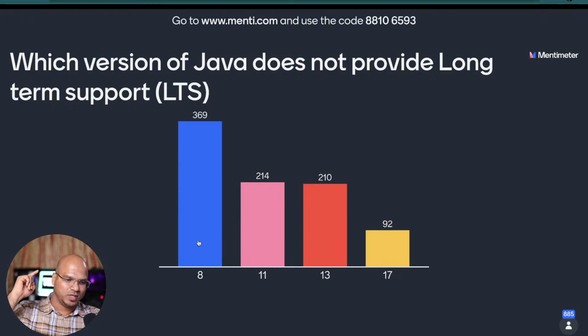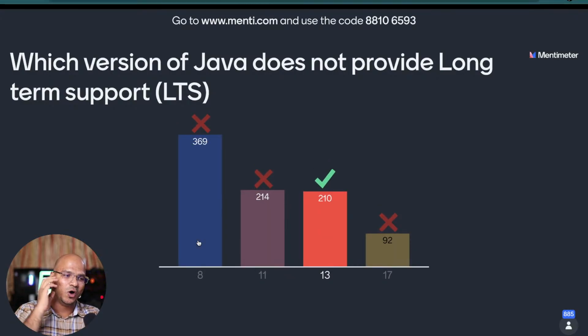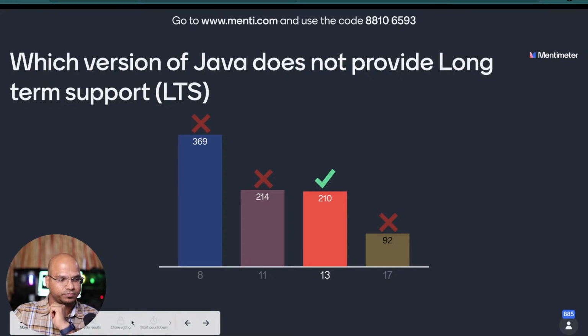And here we go. The answer. Oh, majority of you went for Java 8, and that's crazy. The answer is Java 13. Java 8 has a long-term support. Okay, maybe you're calculating the number of years. The idea is every time there's a new version, doesn't matter from which company or from which language, Java, Python, .NET framework languages, they all come with a support. It can be a short-term support, it can be a long-term support. So Java 8, 11, 17, they provide you long-term support. Okay, so the right answer here is 13. But you tried well, that's good.